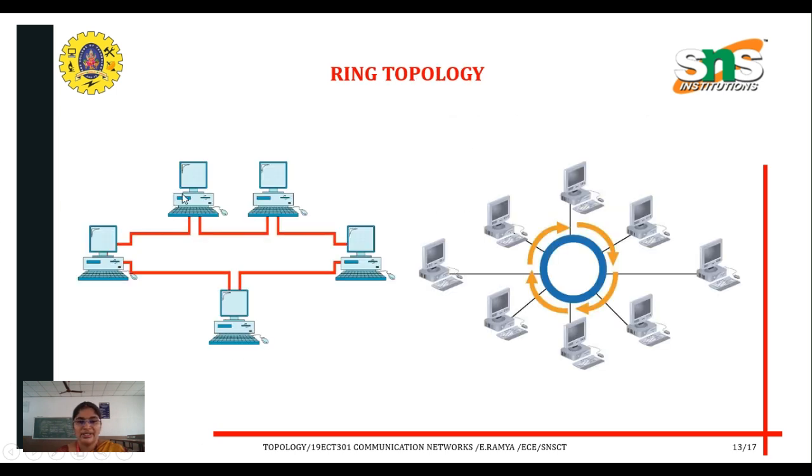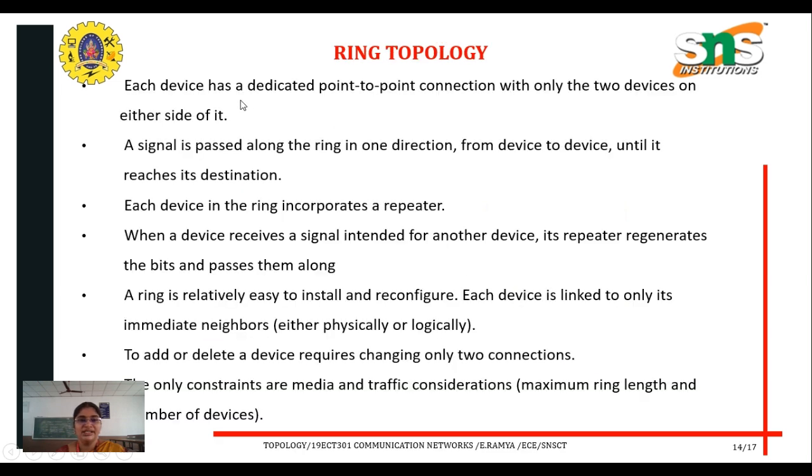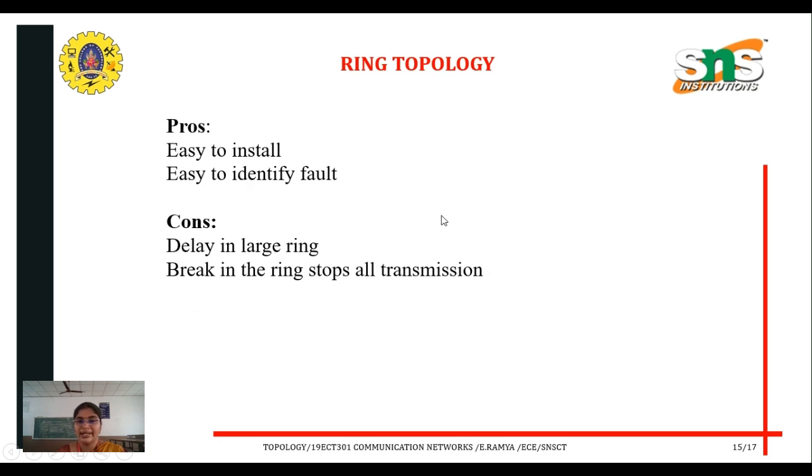The next important topology is the ring topology. Here our nodes are arranged in the form of a ring. That's why it is called a ring topology. Each device has a dedicated point-to-point connection with only the two devices on either side of it. A signal is passed along the ring in one direction from device to device until it reaches its destination. To add or delete a device requires changing only two connections.